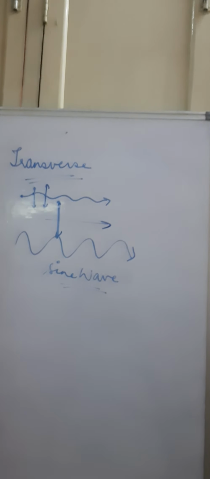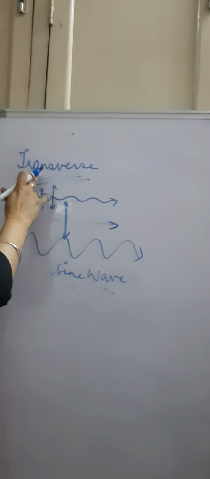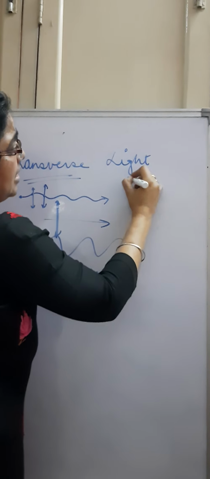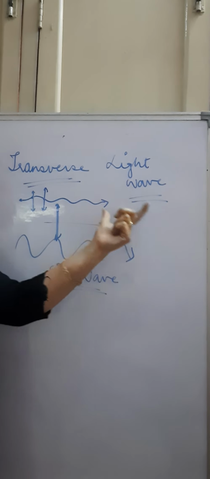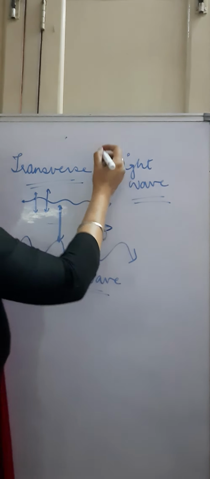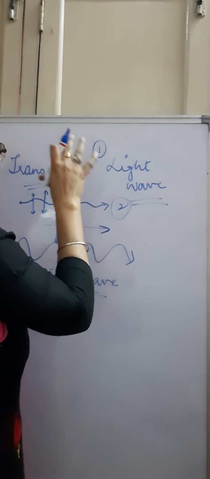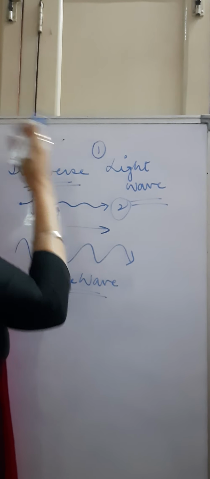So if the particle is moving perpendicular to the direction of the propagation of wave, then it is called transverse wave, in which we have the best example as light wave. They do not require any material medium for propagation. They move with the velocity of light. Whatever the properties of electromagnetic waves are there, these all come under the properties of transverse wave also. So it is a light wave.